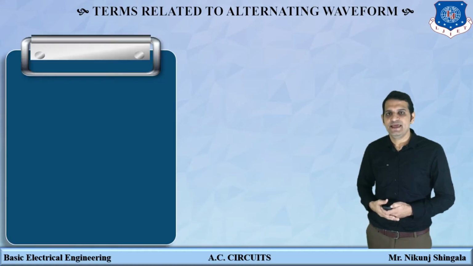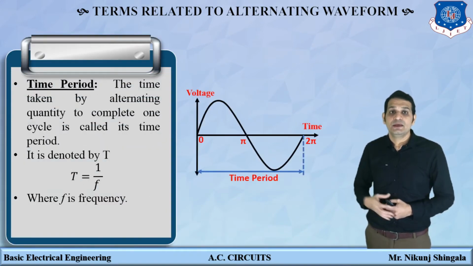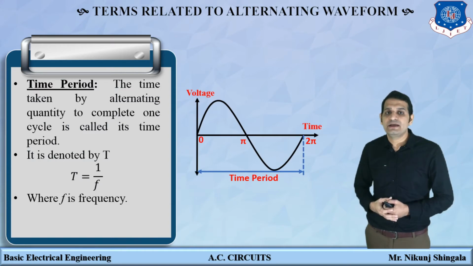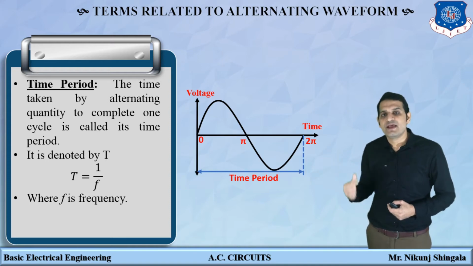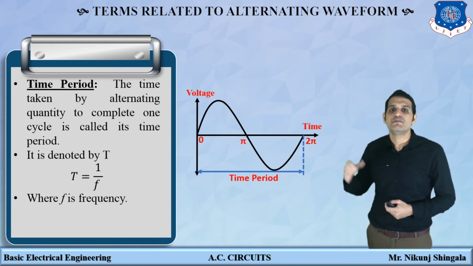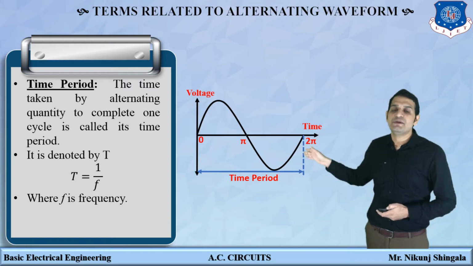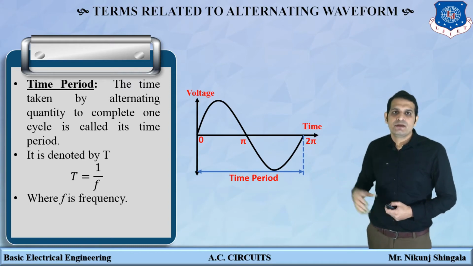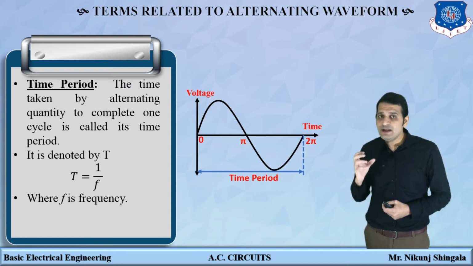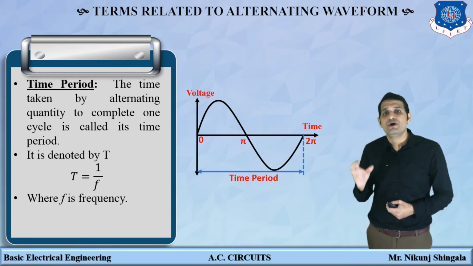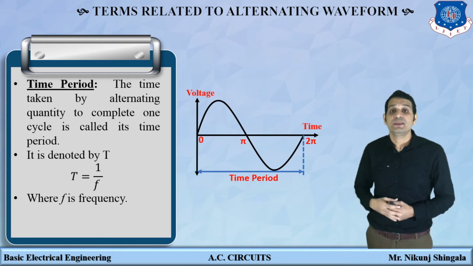The next one is time period. The definition of time period is what? The time taken by an alternating quantity to complete one cycle is nothing but the time period, which is measured in seconds and represented by capital T. Here you can see again the graph of voltage versus time. So one time period duration you can see. Now suppose an alternating quantity has a time period of 5 seconds. What does it mean? It means that it completes one cycle in 5 seconds.